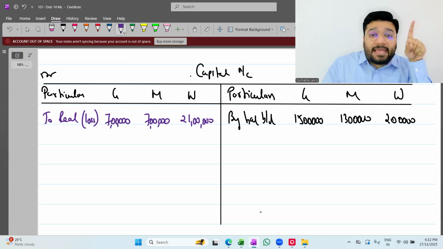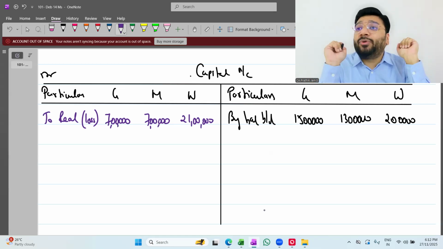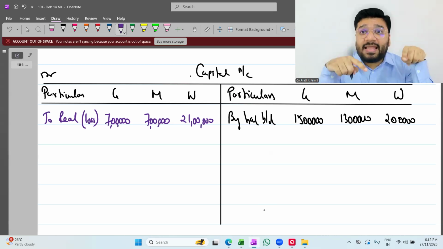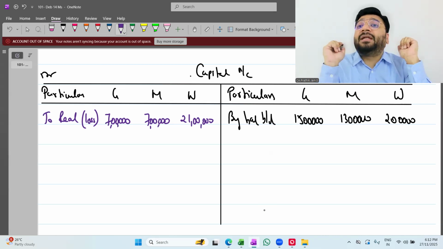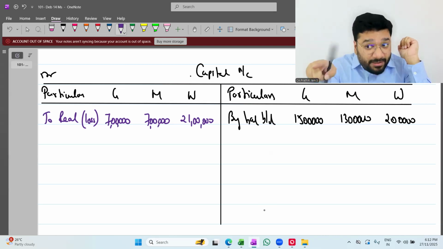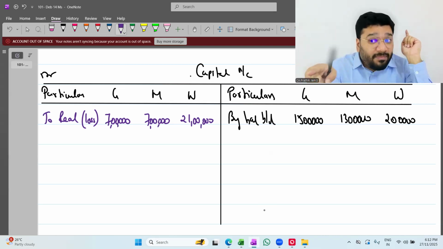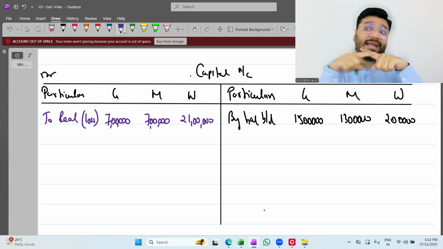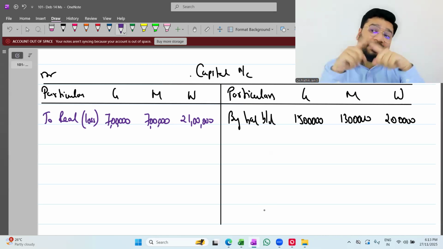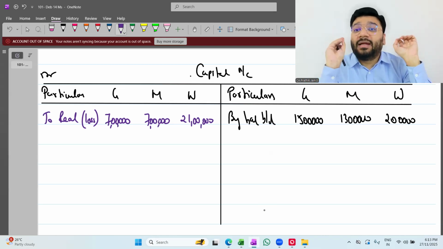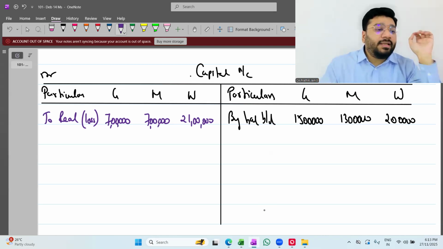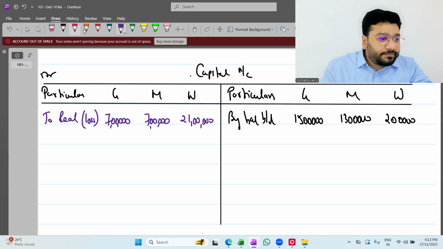Now, here the capital and cash accounts will not be done together. Whenever you have a case like this where a debit balance can come, first always try to balance the capital account. You'll get a debit balance. Then from that person we will receive the money and post it in cash. Then simultaneously at the end, cash and capital will tally. Okay. So now take your pencil and tell me what is the amount coming for each partner.